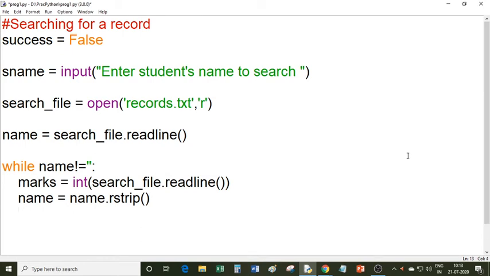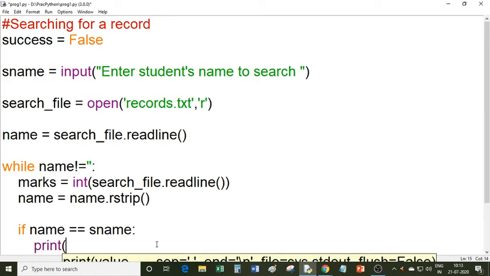So I will check if name equal to sname. Sname contains the name you want to search, this sname variable. So it reads a name from the file, and suppose that name is equal to sname. Then you can display that name on the screen.